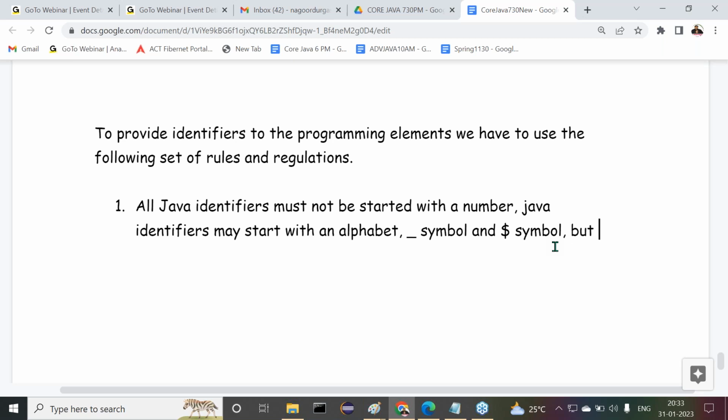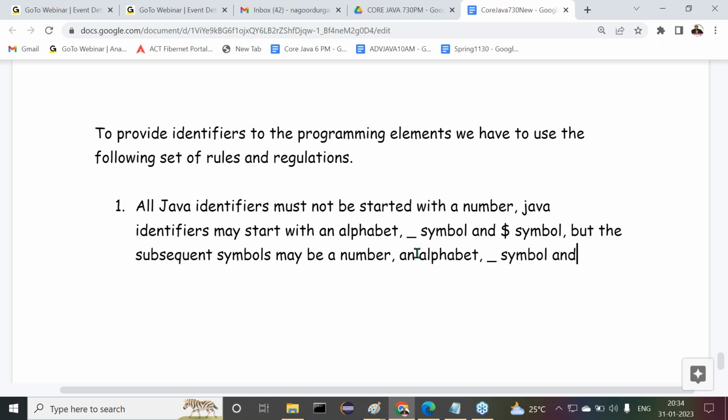But the subsequent symbols may be a number, an alphabet, an underscore symbol, or a dollar symbol. That's it.